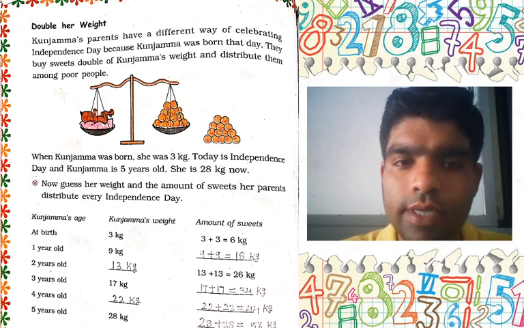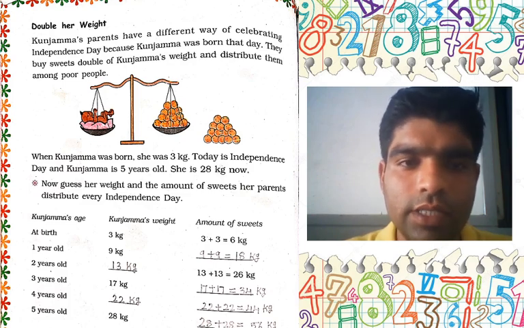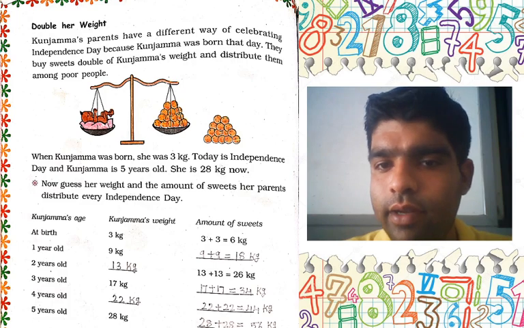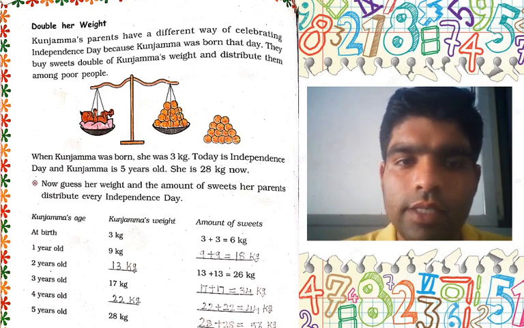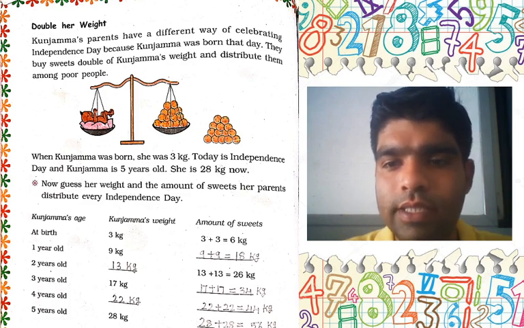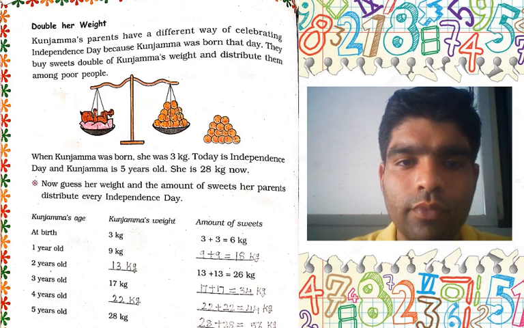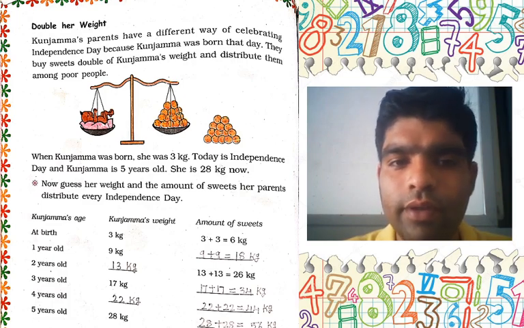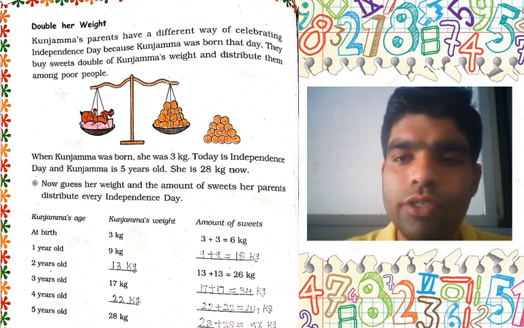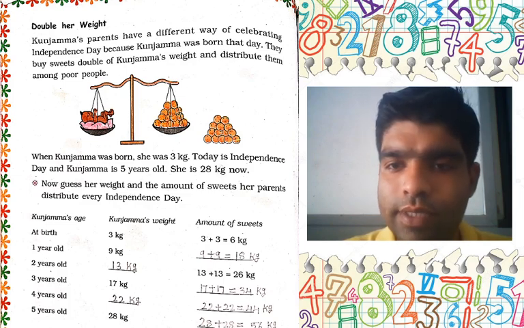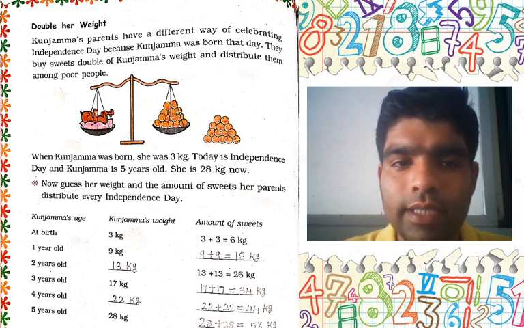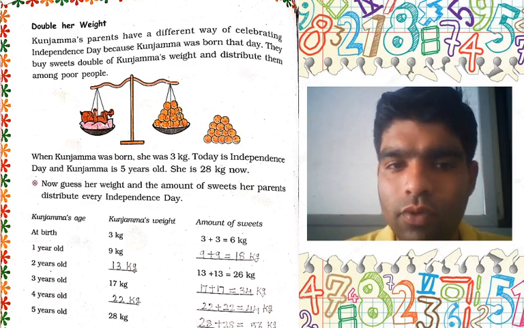Now see, there are some columns. This is your first, second, and third one. The first column has Kunjamma's age, which is already given to you, then Kunjamma's weight, and the amount of sweets distributed. Now one by one we will start. Here Kunjamma's age at birth is 1 year, and her weight at birth is 3 kg. It means that we have to distribute sweets of 6 kg.